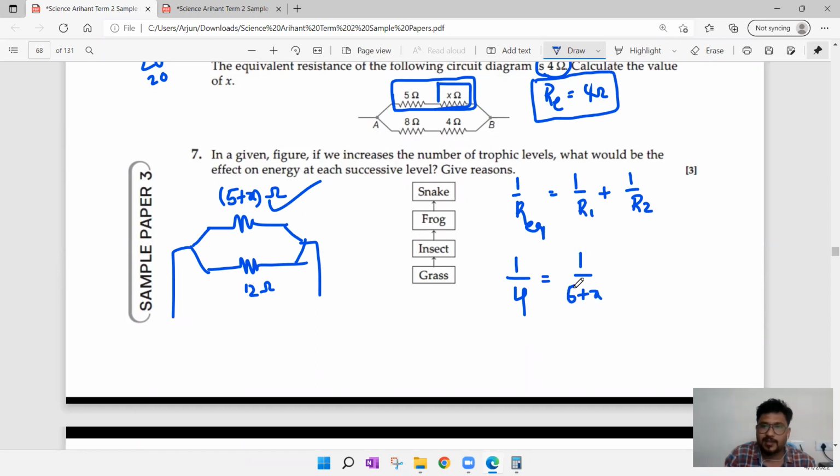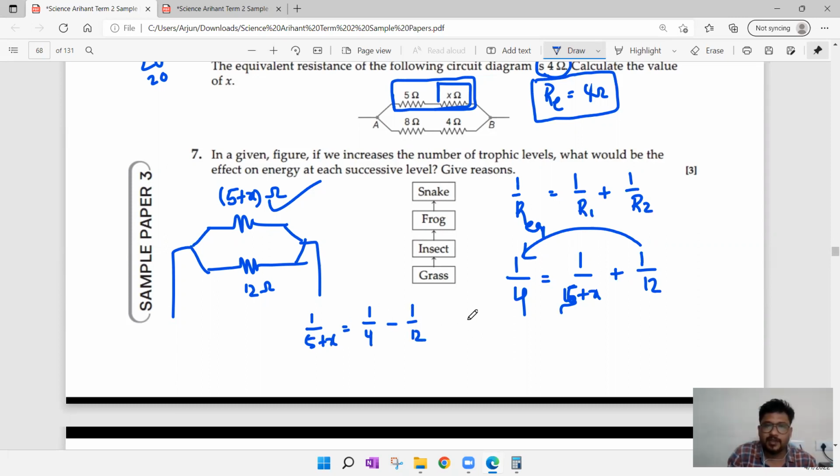5 plus x plus 1 by R2 value is 12. Now let us keep this 1 by 5 plus x this side, and send this 1 by 12 that side. It becomes 1 by 5 plus x is equal to 1 by 4 minus 1 by 12, because plus 12 is going that side, it becomes minus 12.